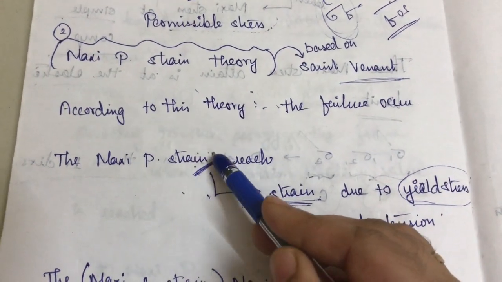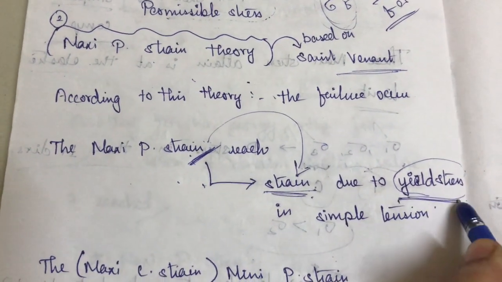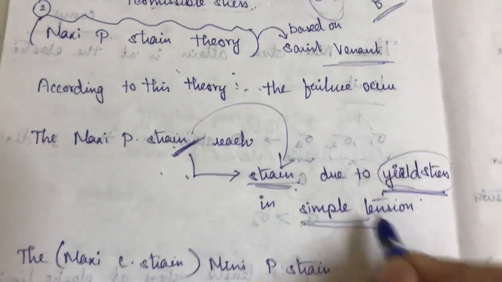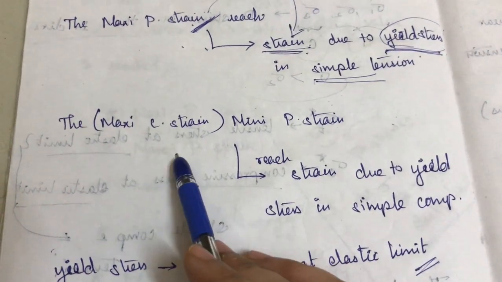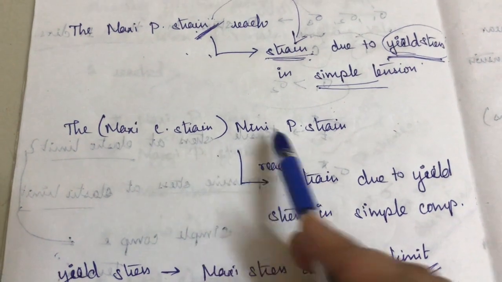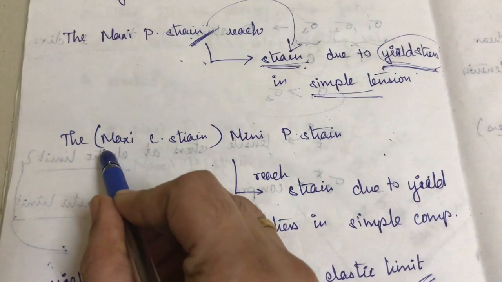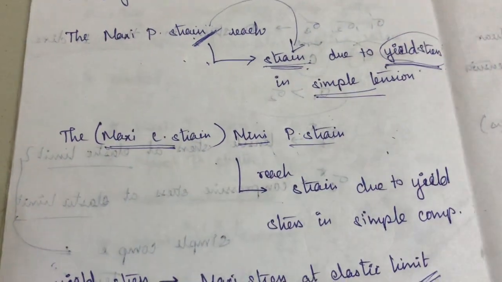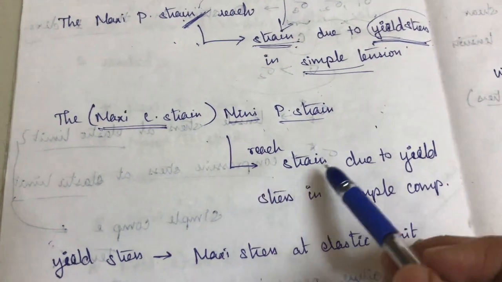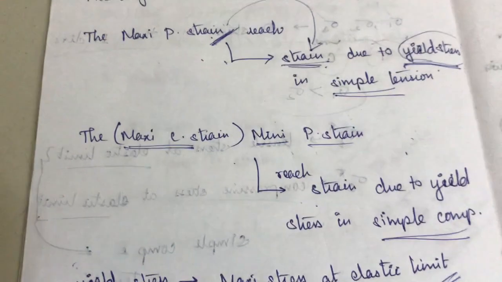The maximum principal strain reaches the strain which is mainly due to the yield stress in simple tension. The maximum compressive strain, or minimum principal strain, also reaches the strain which is mainly due to the yield stress in simple compression.